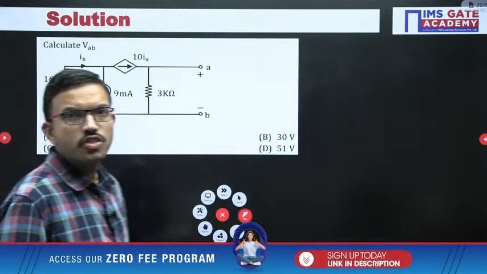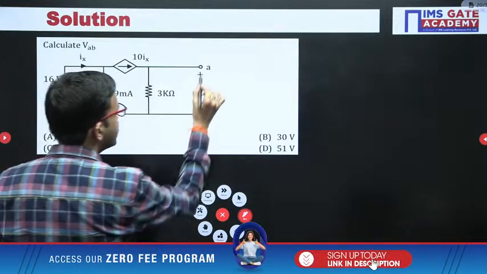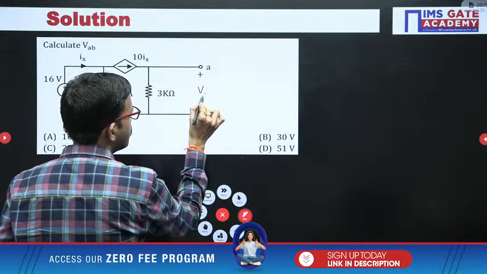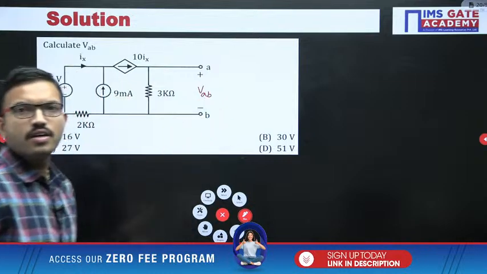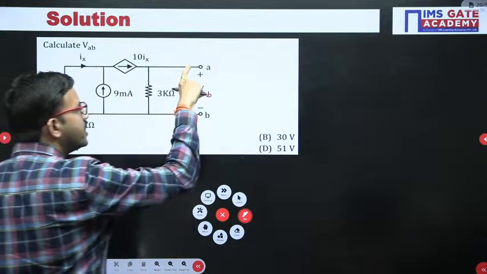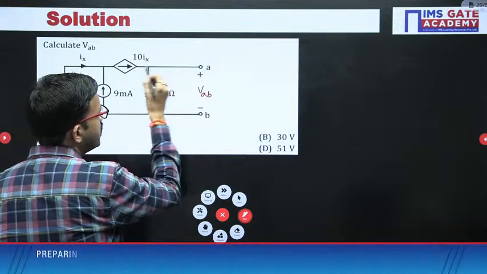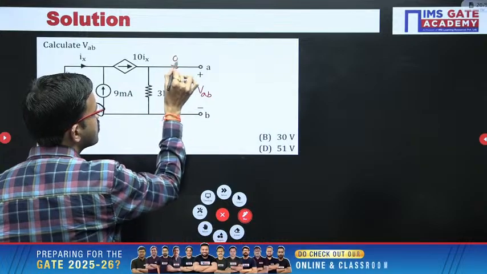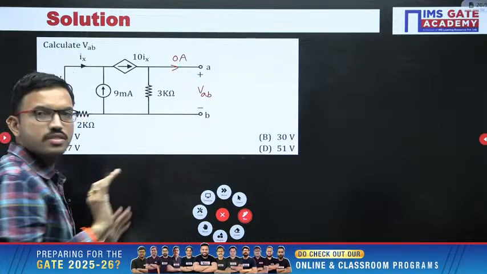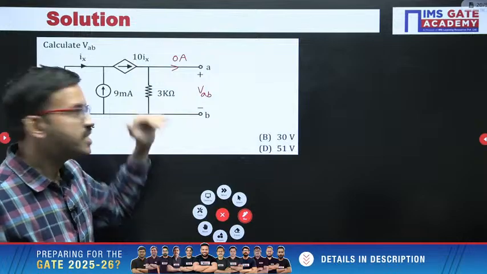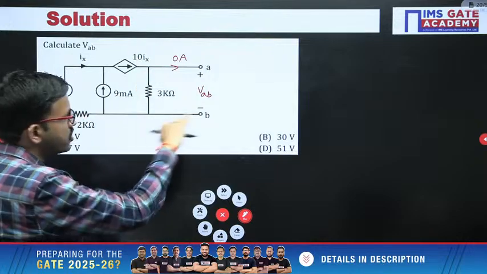Yeah, in this question you are supposed to find out the voltage across the terminals A and B, that is VAB. Right. Now just observe. Whenever you are having terminals A and B like this, that means in this particular branch no current flows. Similarly here also no current flows. For the timing I have represented it only here, but similarly you can represent it here also.